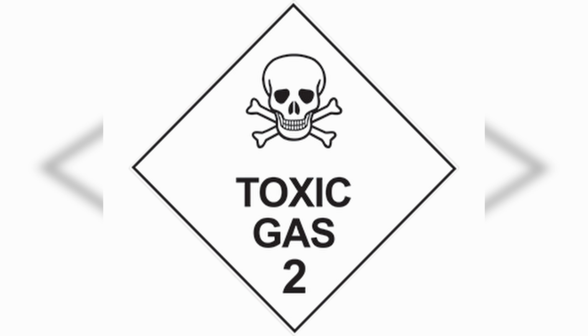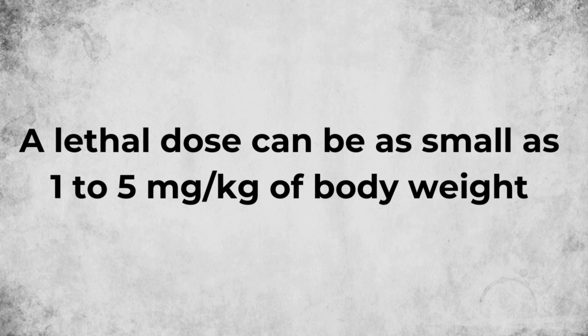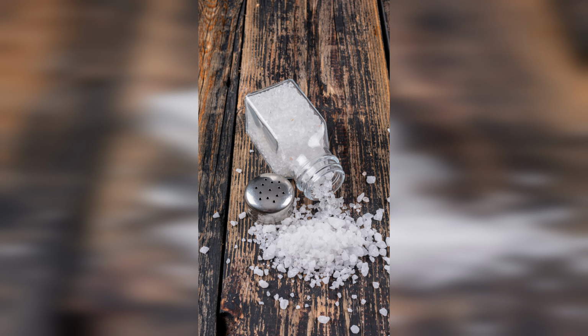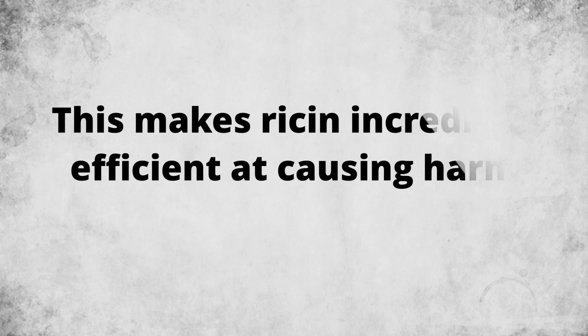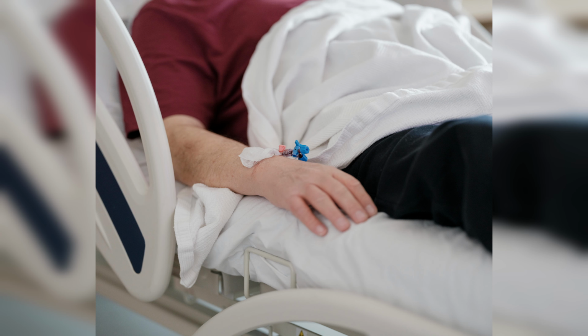Its lethality is primarily due to its extreme potency. A lethal dose can be as small as 1 to 5 micrograms per kilogram of body weight, roughly equivalent to a few grains of salt. This makes ricin incredibly efficient at causing harm, as even small amounts can be fatal.